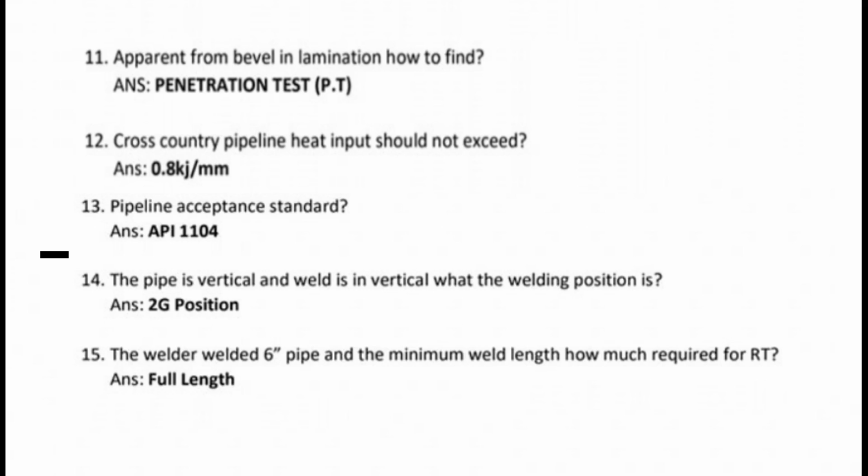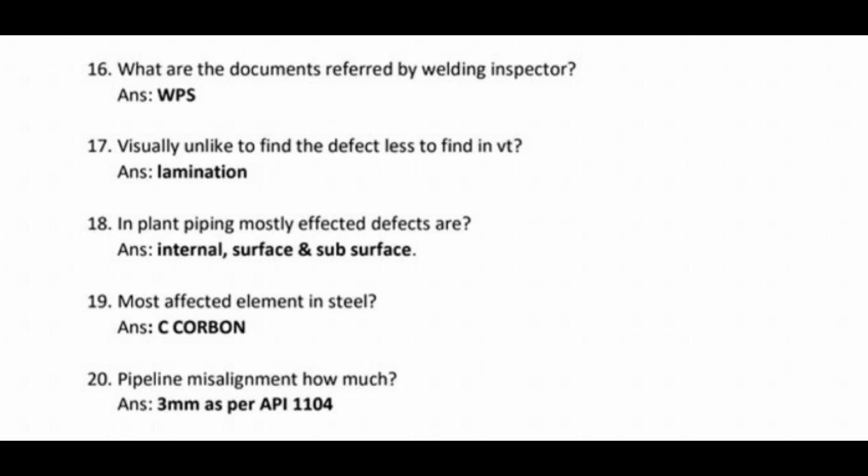The pipe is vertical and weld is vertical. What is the welding position is? Answer: 2G position. Number 15. The welder welded 6-inch pipe and the minimum weld length, how much required for RT? Answer: full length. Number 16.